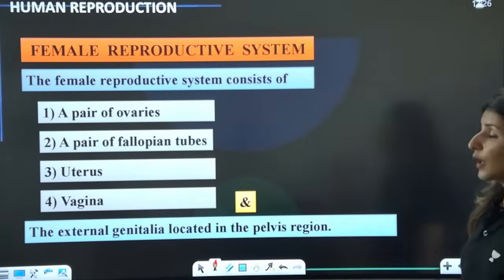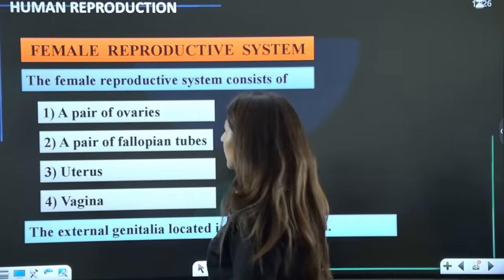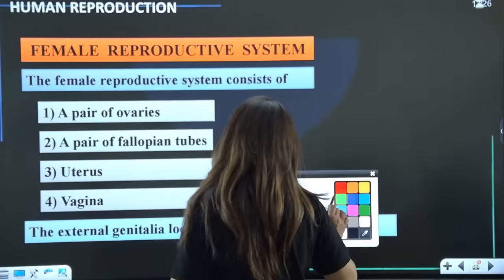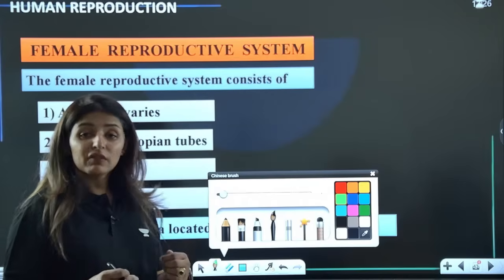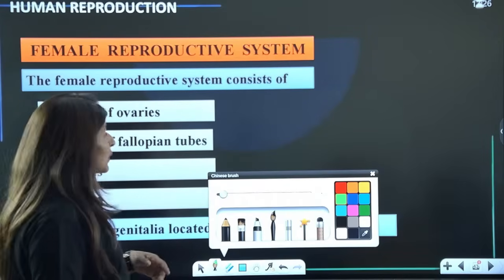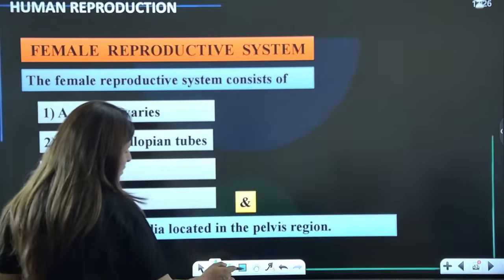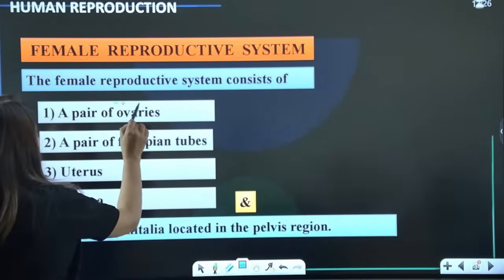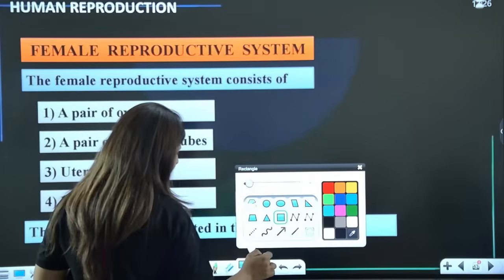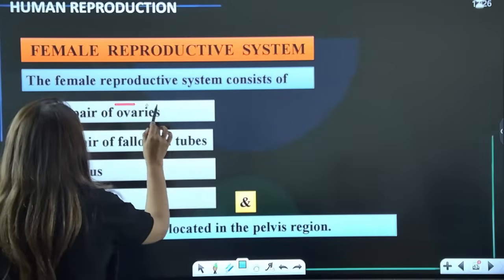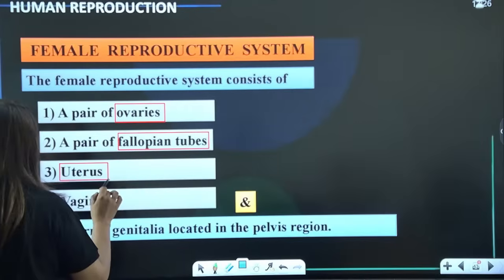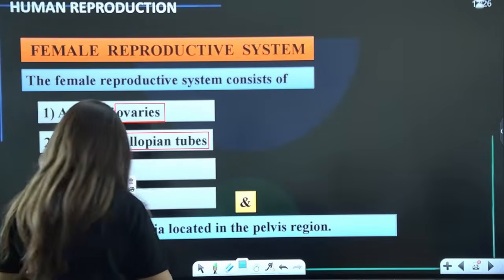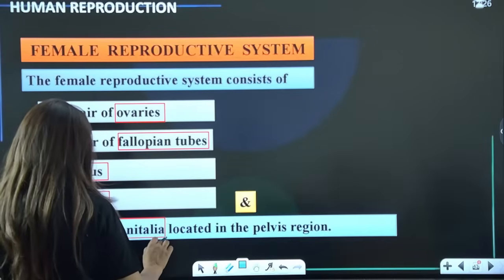All right, guys. Now moving on to the female reproductive system. Just like we studied the male architecture first before we studied gametogenesis, we are going to talk about the female reproductive system. What does this consist of? This consists of a pair of ovaries, then a pair of fallopian tubes, then uterus, vagina, right, and the external genitalia.